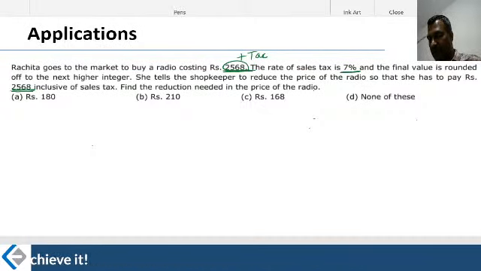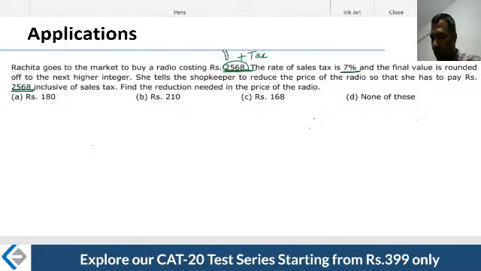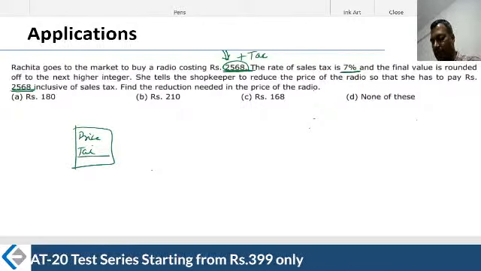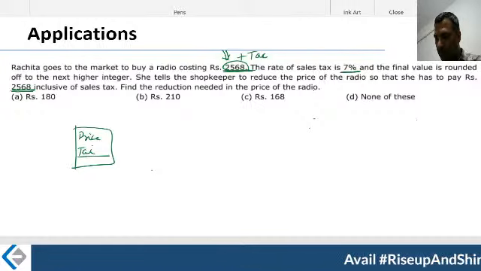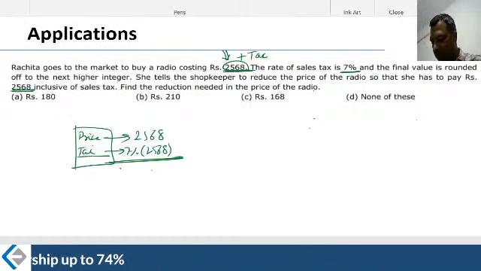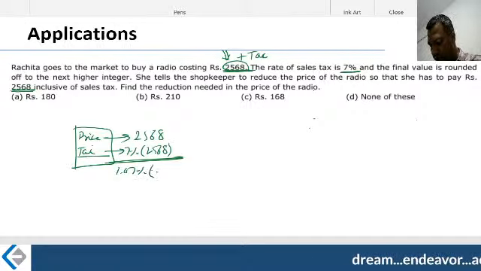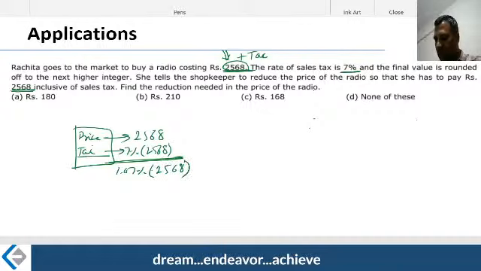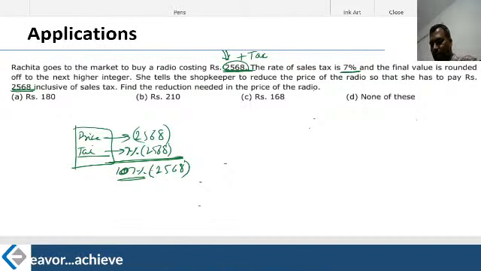If including the tax I have to give it at that rate, the price of this particular product has to change, because on my invoice there will be a base price, then a tax that I add, and I arrive at the final price. As of now, the base price is 2568. On this you pay me a tax of 7% of 2568. When I add both of them, it becomes 1.07 times 2568, because this is one full 100%, and then you are paying 7% tax on this. Therefore it becomes 107% of this, or 1.07 times this.